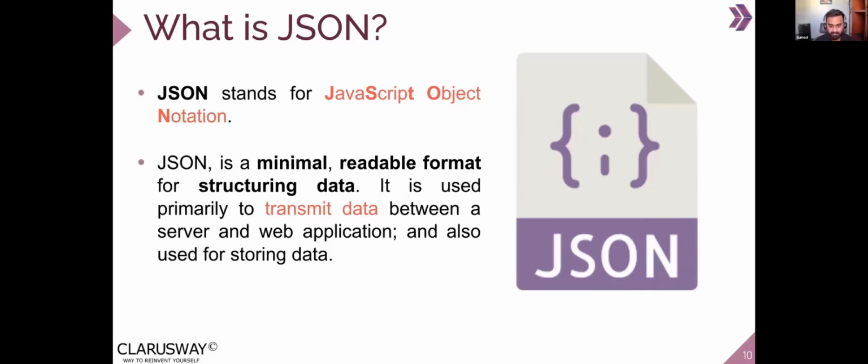For example, when a user tries to log into an e-commerce website, or any website, if a user creates a new account and enters his name, date of birth, address, phone number, how the browser shares that data to the backend server is using a JSON format. That's what it means when it's said to be used primarily to transfer data between the server and the web application.